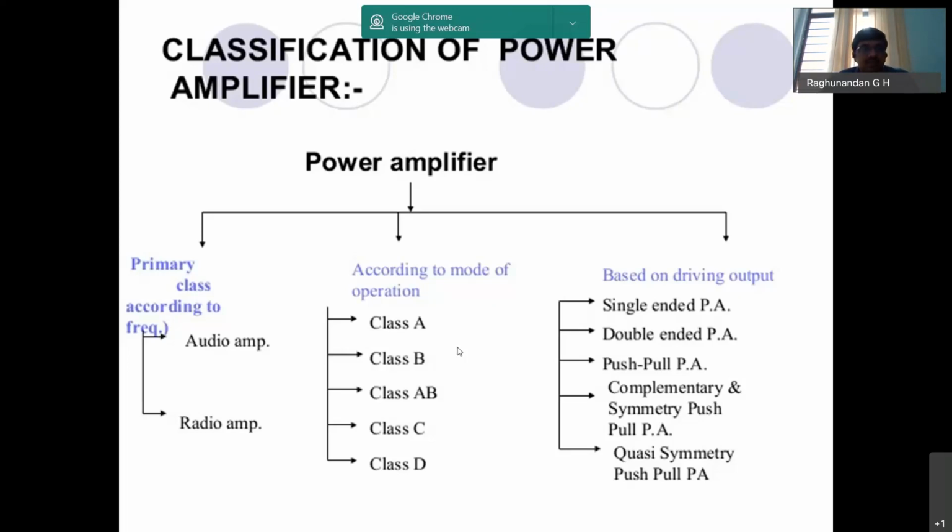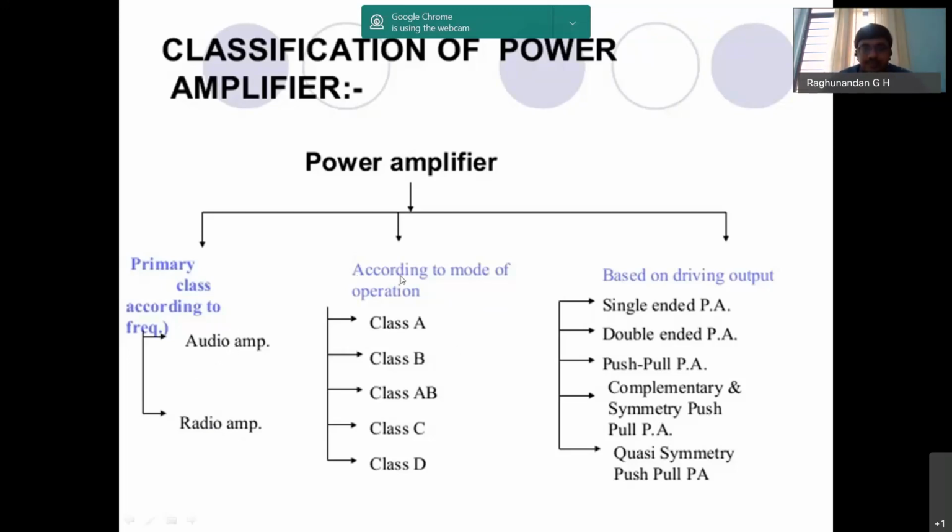What is the difference between a power transistor and a normal transistor? Power transistors are given heat sinks. Since they deal with higher power levels, the amount of heat generated will be more, and the excessive heat is absorbed by the heat sinks. So the size of power transistors will be larger compared to the normal BJT transistors we have seen in our lab. So audio amplifier, radio amplifier: it depends upon the application you are looking for.